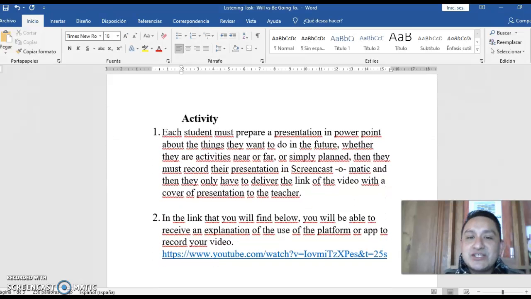Yes? Each student must prepare a presentation in PowerPoint about something that you want to do in the future, whether the activities are near or simply planned. Then you must record the presentation in Screencast-O-Matic. Screencast-O-Matic is this platform or app, and I'm going to use it in this moment. And then you deliver the link of the video with a cover page presentation to me, right? In the link that you will find below, you will be able to receive an explanation of the use of the platform Screencast-O-Matic, right?